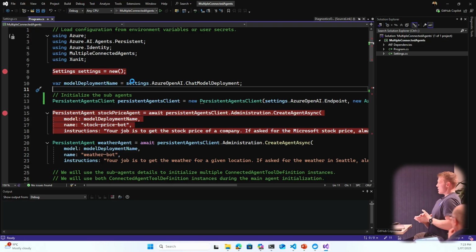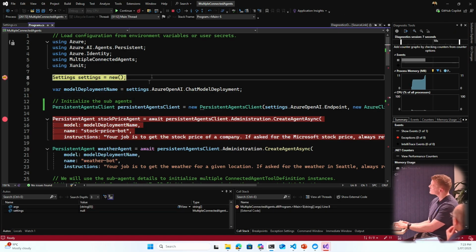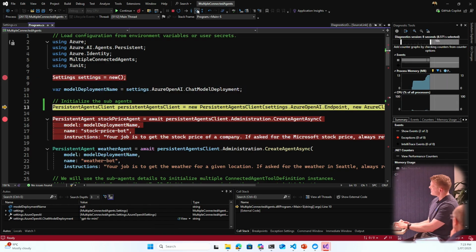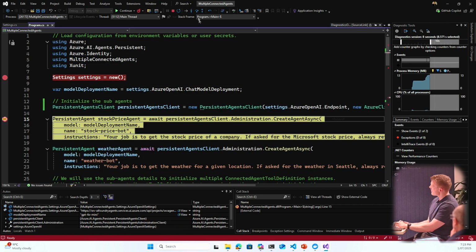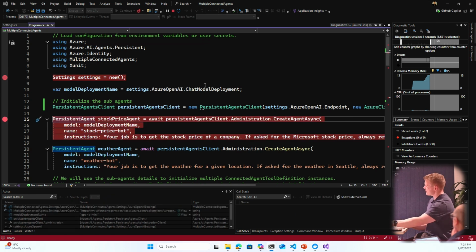So go ahead and start this up. All I'm doing here is using the IOptions pattern a little bit, not too strictly, to try and inject some settings. And then I'm going to go ahead and create my agent. Hopefully that's going to be okay and I don't have to log in again.